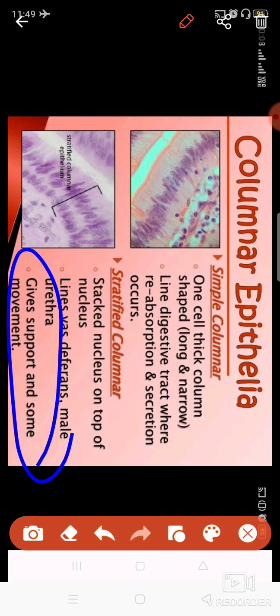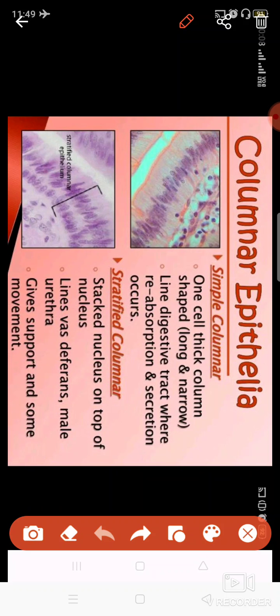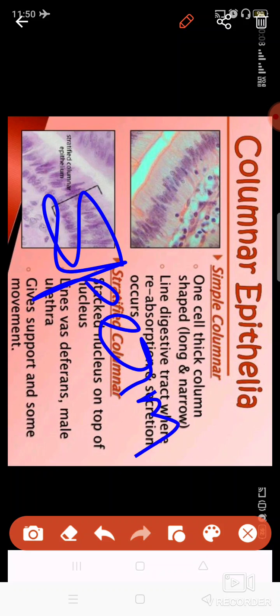These give support and movement of the substance, like this is present in the vas deferens and the urethra of the male. Vas deferens is basically the sperm duct which releases the sperms in the male.